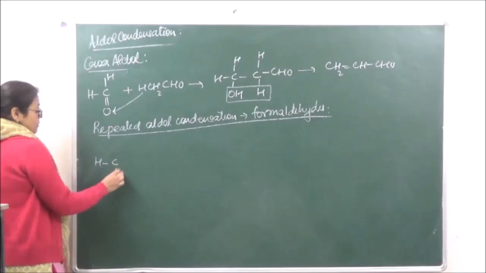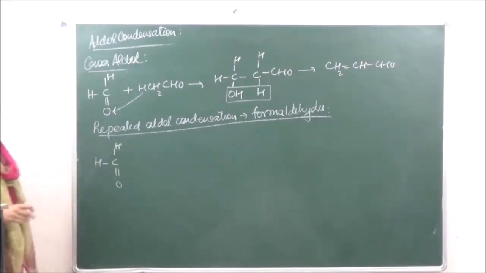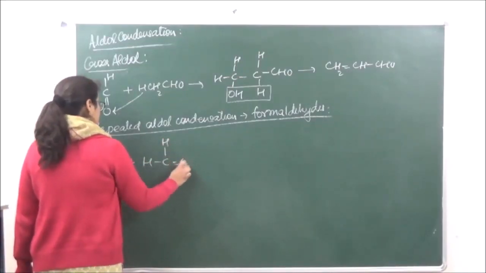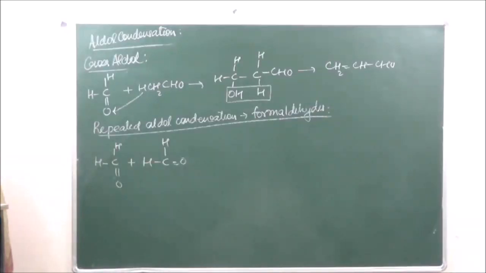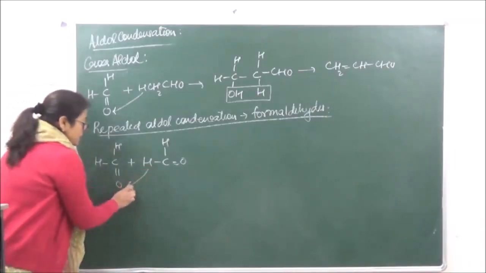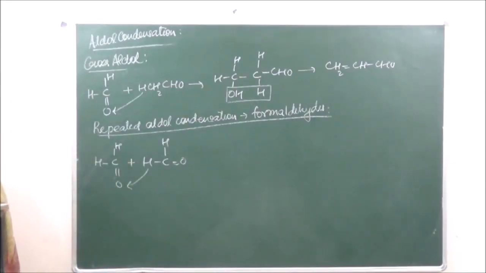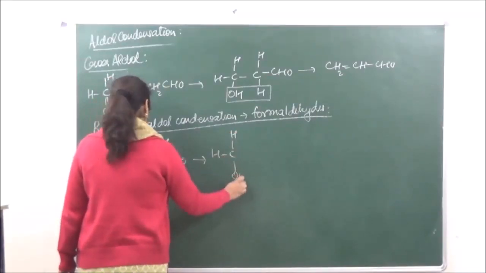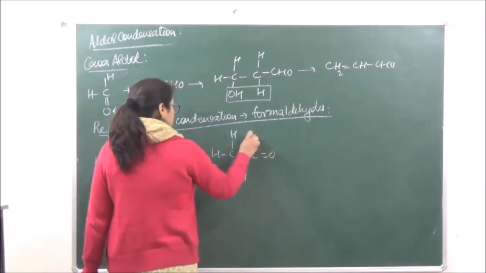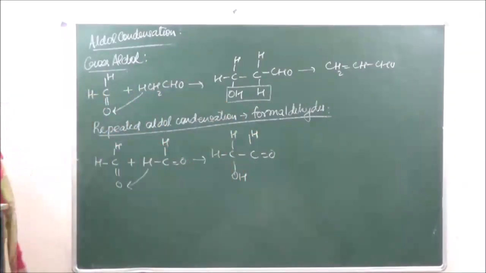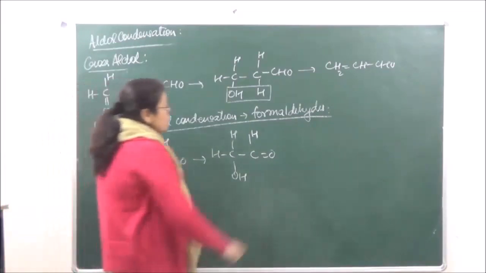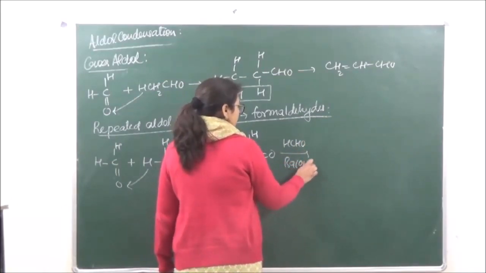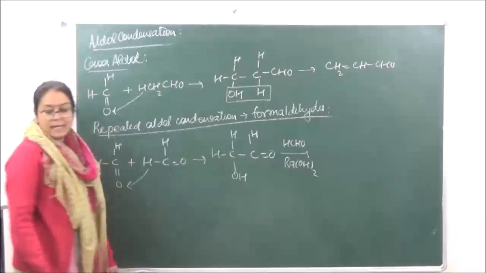We have HC double bond O and H, right? This is going to react with another molecule of formaldehyde. This hydrogen is going to migrate over here. Okay? So this is going to give us a product of this type. Now this will further react with another molecule of HCHO, the reaction taking place in presence of barium hydroxide.